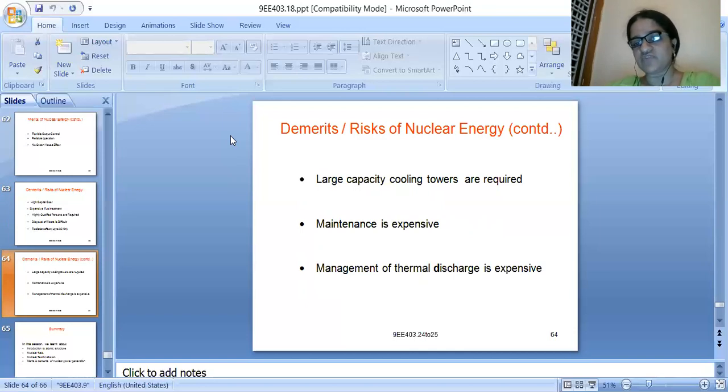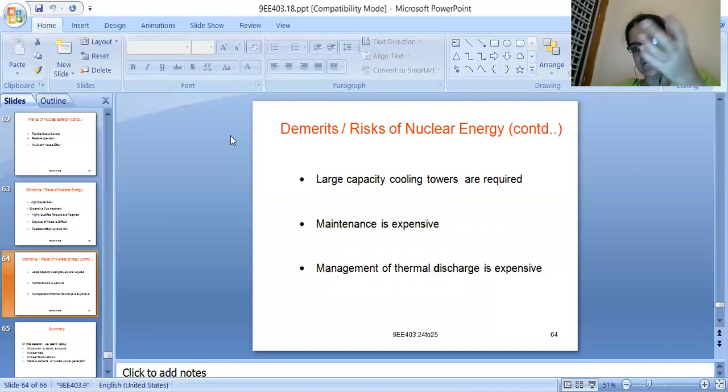Next, management of thermal discharge is expensive. Thermal discharge means the wastes which are of high temperature.